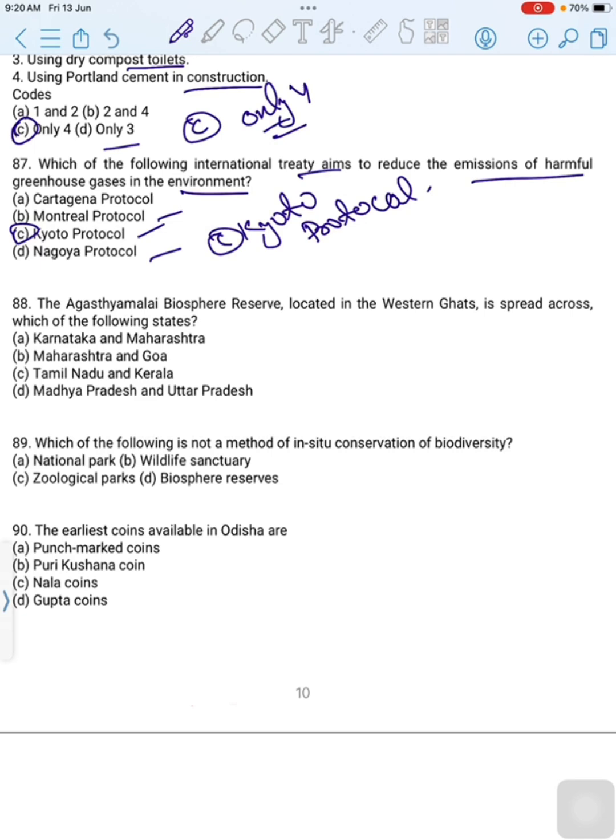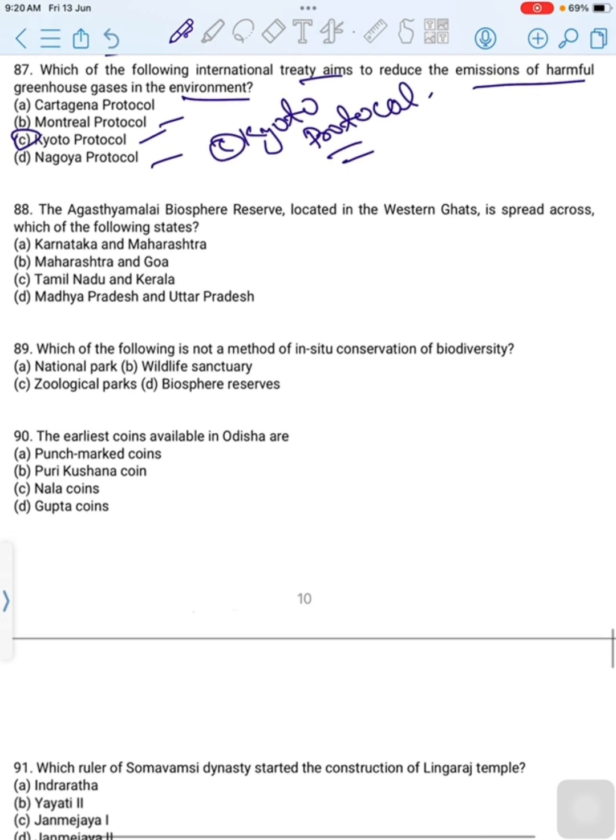Kyoto Protocol is an international treaty which aims to reduce the emission of harmful greenhouse gases in the environment. The main goal of Kyoto Protocol was to control emission of main anthropogenic greenhouse gases. It aims to achieve stabilization of greenhouse gas concentration in the atmosphere at a level that would prevent dangerous anthropogenic interference with the climate system. Then correct option is option C, Kyoto Protocol. Then move to next question.